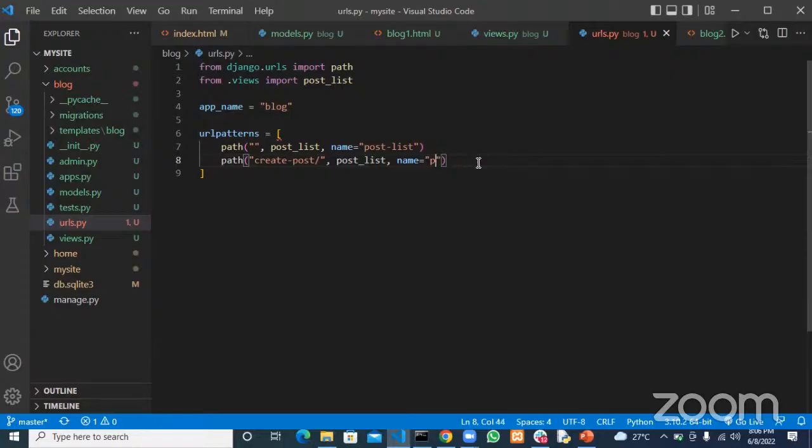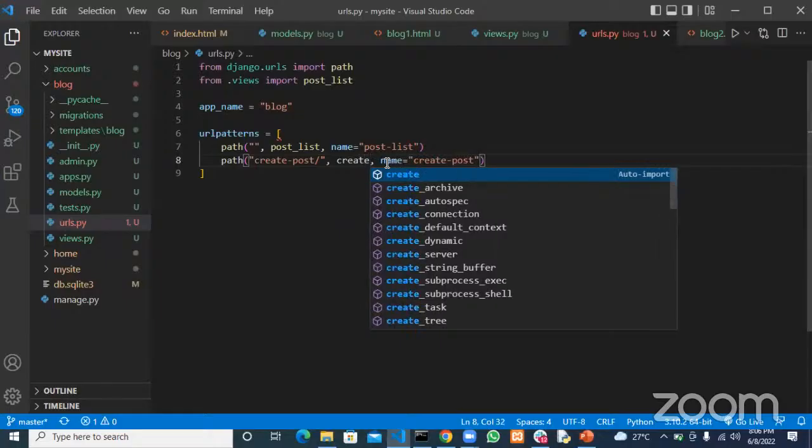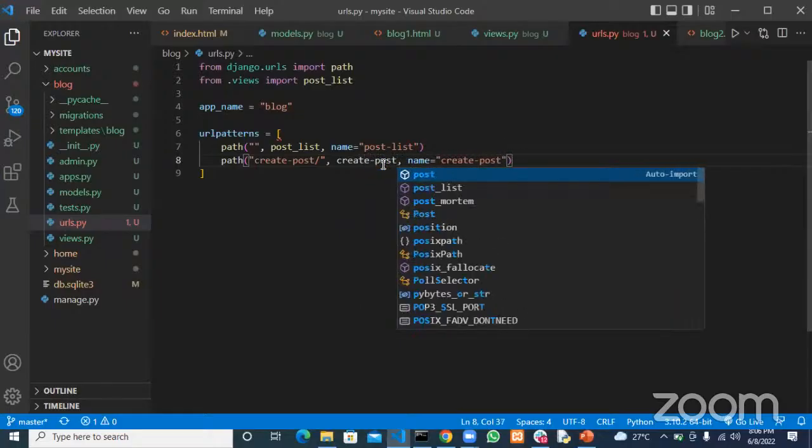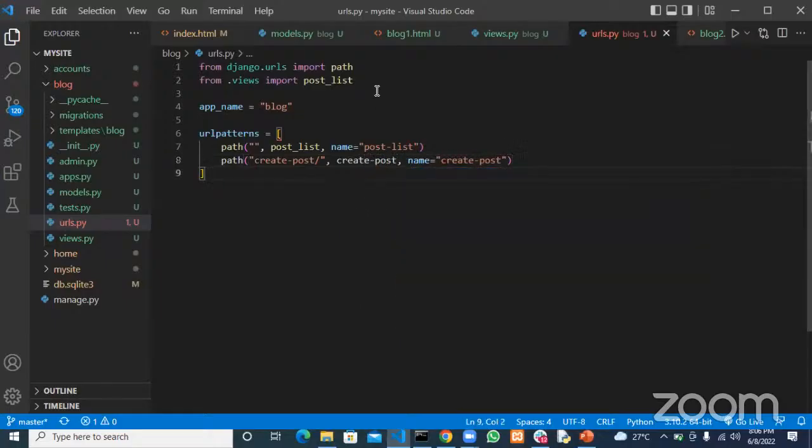This URL will be called create_post, and then the view would be a create post view. Okay, so that will be now the view. And so far we don't have that view yet, but we are going to go ahead and create it.